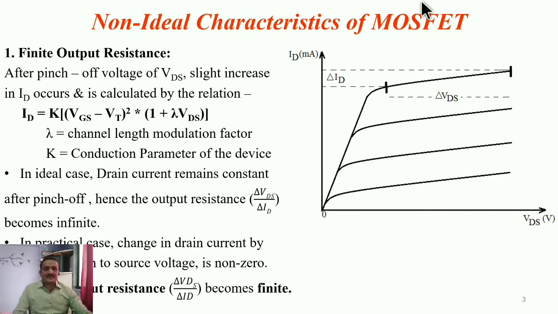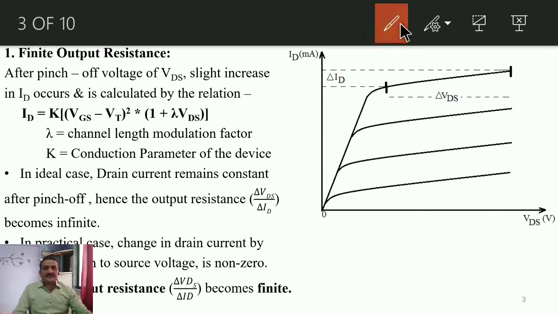In the previous lecture, according to the drain characteristic or output characteristic, we discussed that after the pinch off voltage, whenever we are increasing this VDS, the output current remains constant. That was our discussion, and this case is for ideal condition. But practically that current does not remain constant. A small change in current occurs.